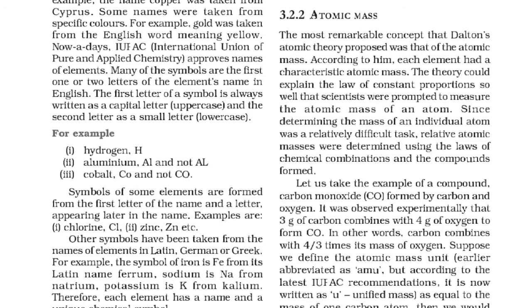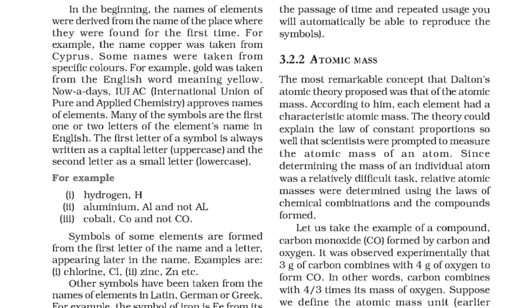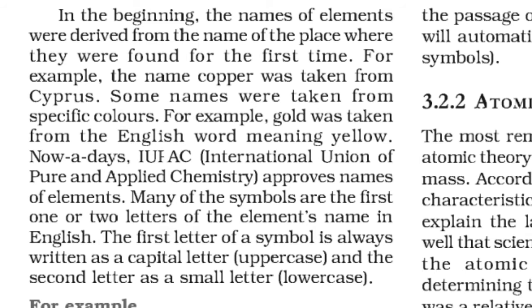Next page. See here, in the beginning, the names of the elements were derived from the name of the place where they were found for the first time. For example, the name of copper was taken from Cyprus. Some names were taken from specific colors. For example, gold was taken from the English word meaning yellow.